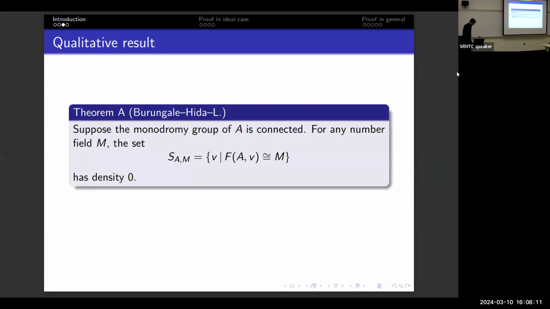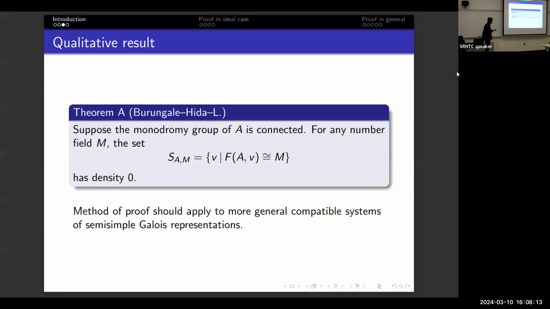And we think that our method of proof applies to any compatible system of Galois representations, if it's semi-simple, and it also should say coming from geometry, but also if you believe Langlands, Fontaine-Mazur, all of them come from geometry. So, you know.